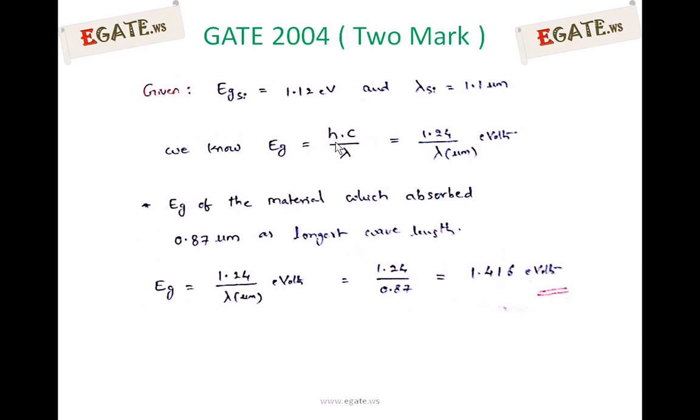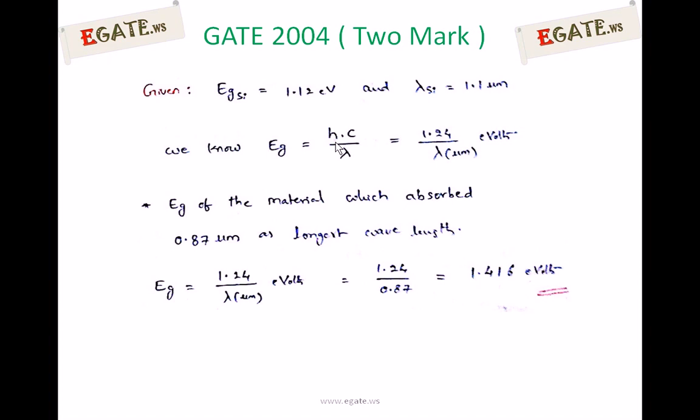And we are given that the material absorbs 0.87 micrometer as the longest wavelength. We are going to calculate the energy gap. So use the equation Eg is equal to 1.24 by lambda, where lambda must be in micrometers. The wavelength is directly given in micrometers, so we can write 0.87. 1.24 divided by 0.87 is 1.416 electron volts. So the correct answer for this one is 1.416 electron volts.